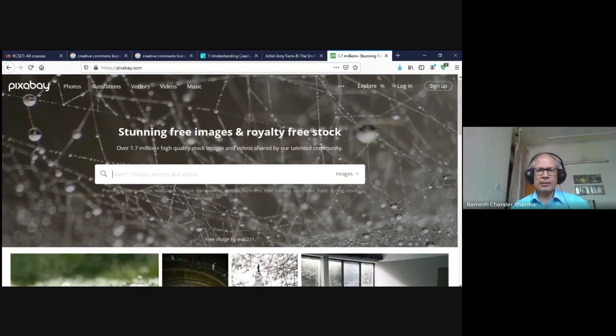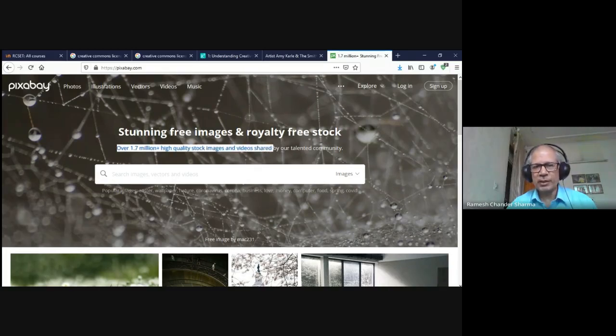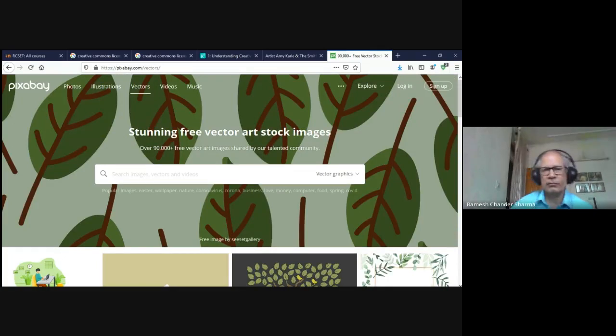So here it is: stunning free images and royalty-free stock. From here also, you can see that around 2 million high quality images are available on this, and it allows us to select for vector images. We may be knowing that images are raster images or vector images, and depending on that, for example, like BMP, the bitmap image, or JPG, or TIFF or PNG.